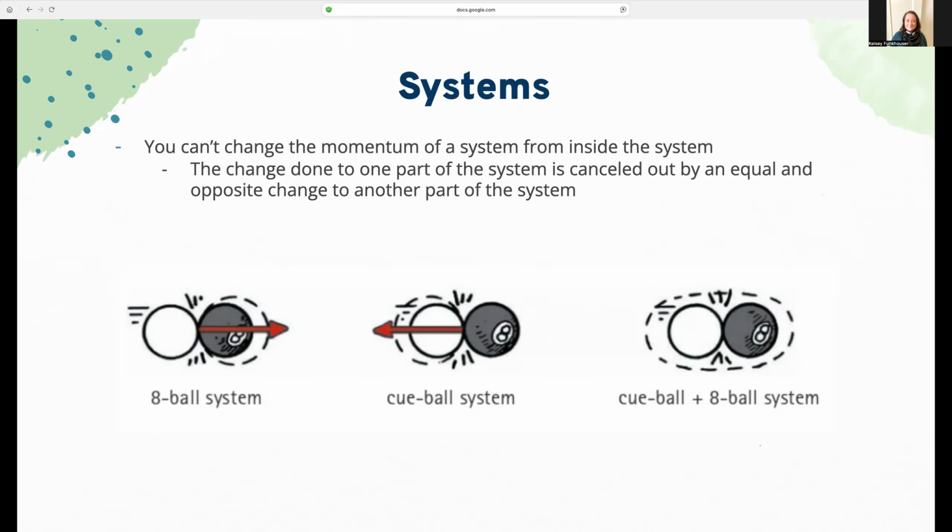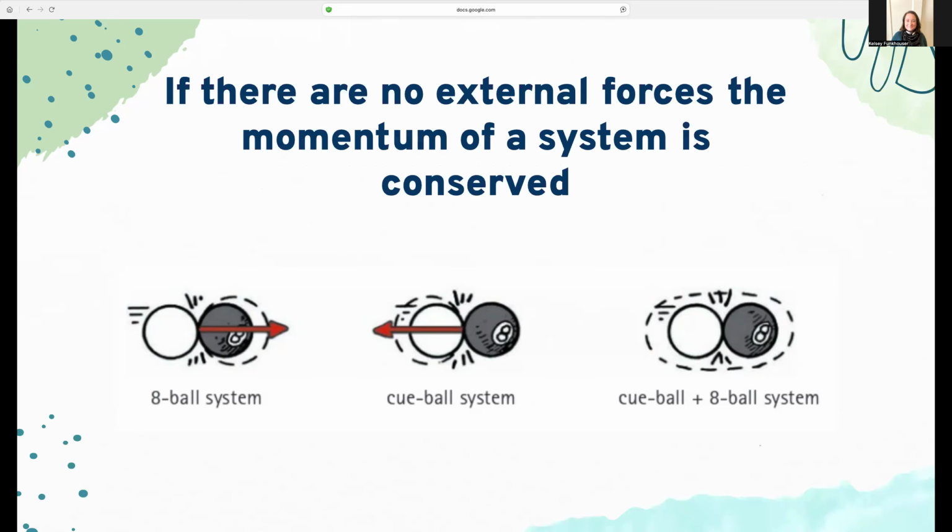And this is important because if there are no external forces, then the momentum of the system is conserved. What that means is you could figure out the total momentum of the system before a collision and use that to figure out maybe the final velocities after the collision.